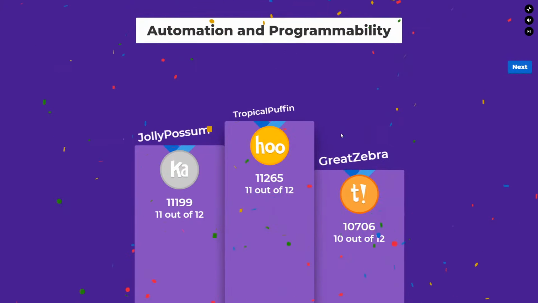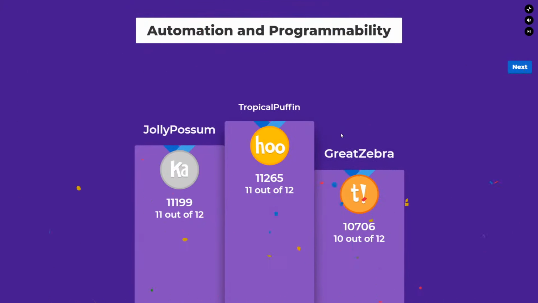All right. Well, Tropical Puffin, looks like you crushed it, my friend. All right. And Jolly Possum and Great Zebra, second and third place. And everybody who participates is a winner because you get a chance to get better and better at what you do and what you need to learn and how to learn it. So I really appreciate everybody who's participated.